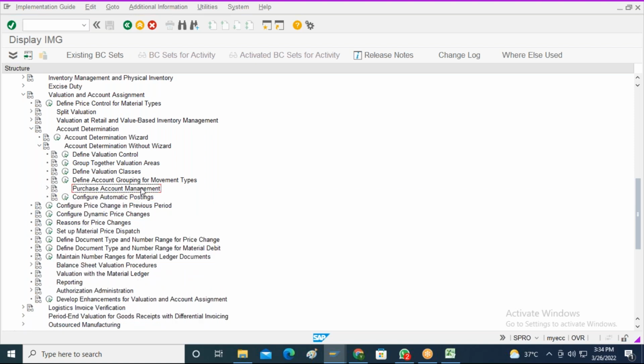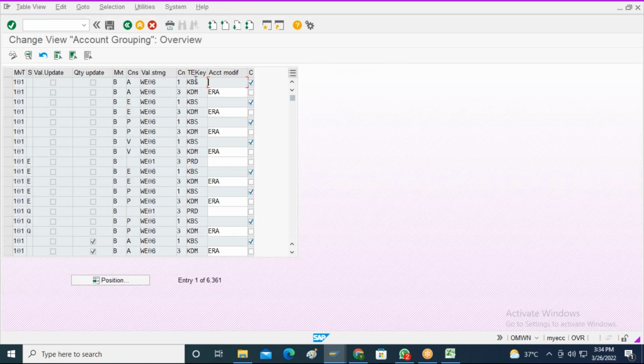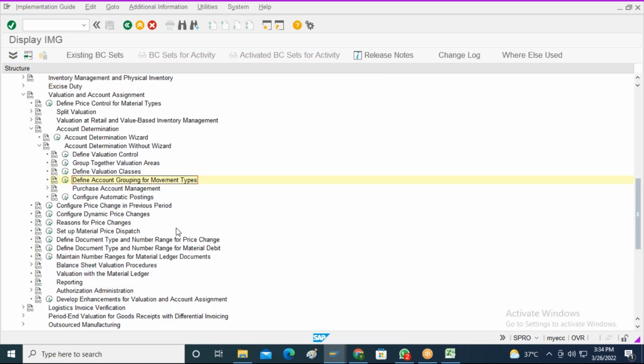Then the next step is to configure automatic postings. What is configure automatic postings? Okay, we have identified the movement type. Within the movement type, there are transaction event keys like BSX and WRX, etc., right? So in movement type 101, we have these transaction event keys. These are all the transaction event keys for a particular transaction event key and for the relevant chart of accounts.